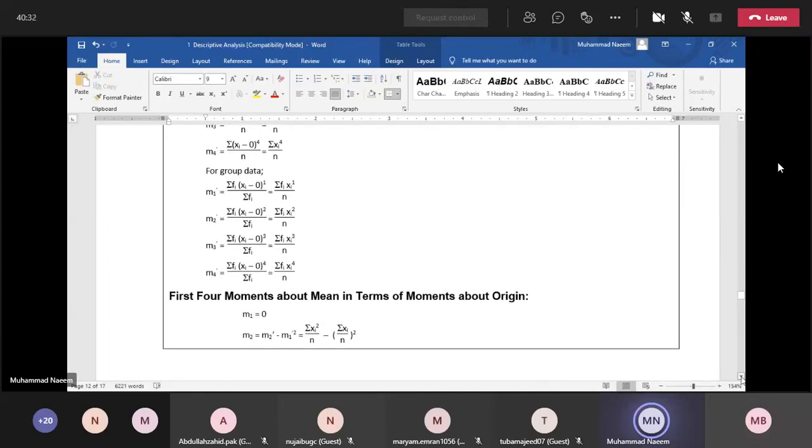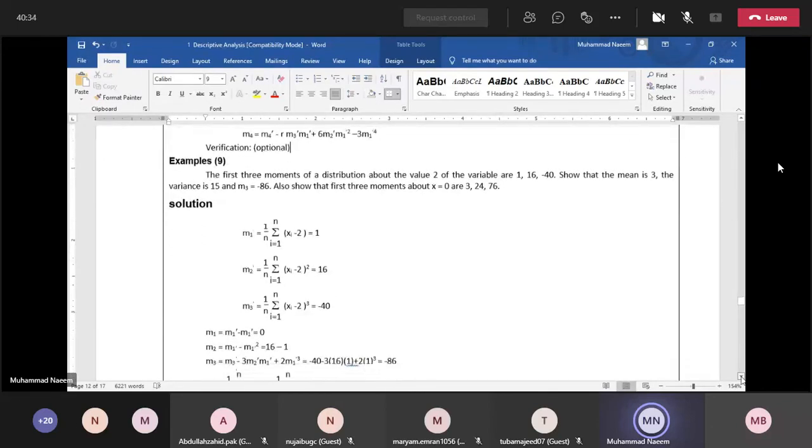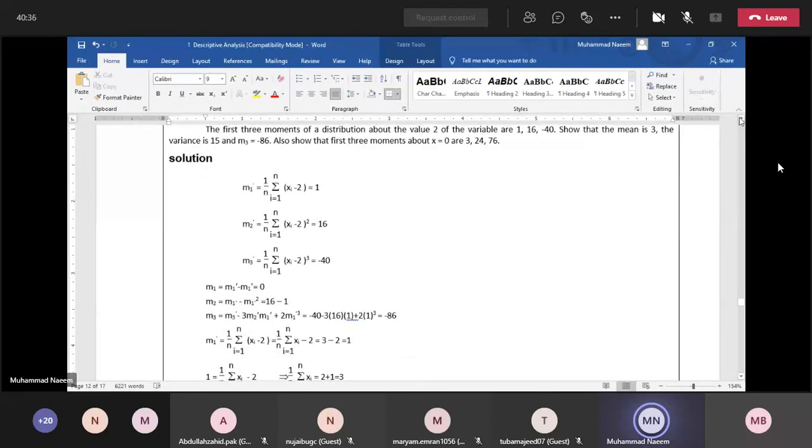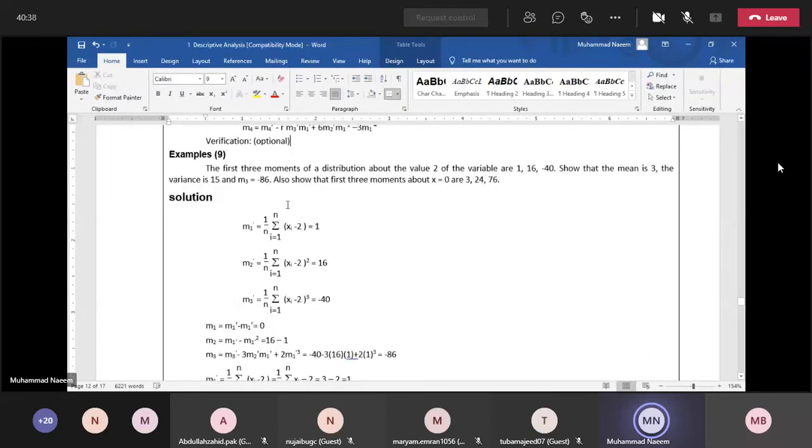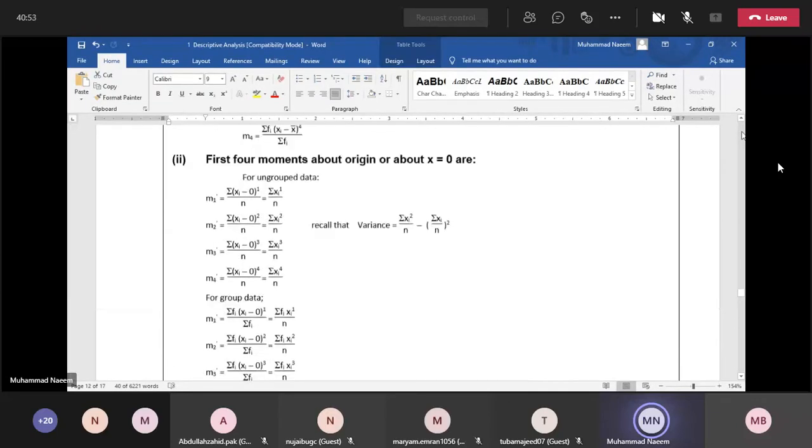Just remember these relationships, because sometimes we are given the first three moments about some value.